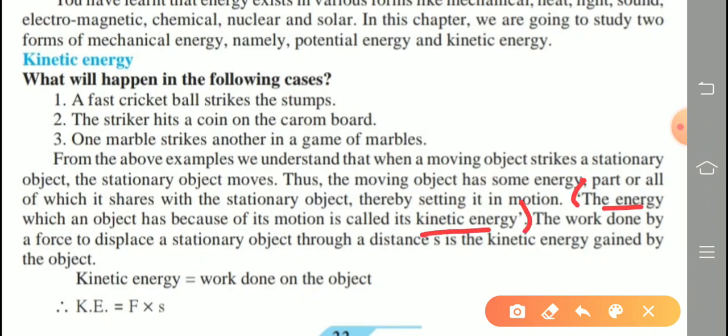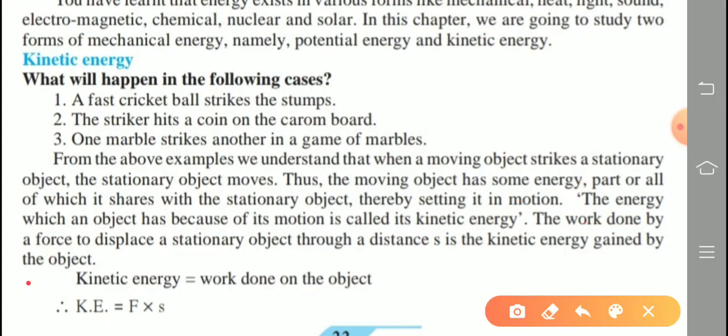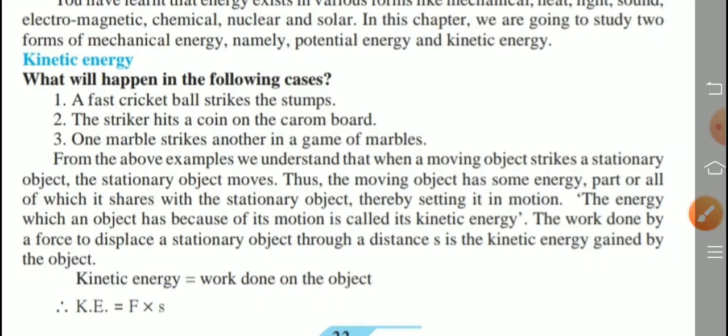The energy which an object has because of its motion is called its kinetic energy. The work done by a force to displace a stationary object through a distance s is the kinetic energy gained by the object. Therefore, kinetic energy is equal to the work done on the object. So, kinetic energy is equal to force multiplied by displacement. S means displacement.